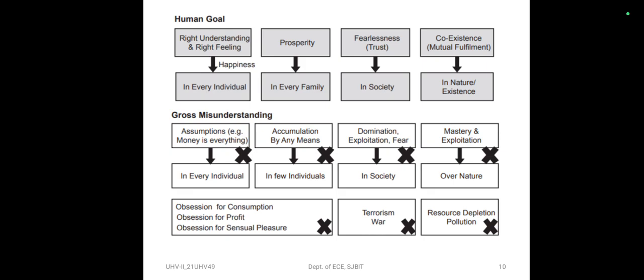The difference today is that we are using resources at a much faster rate than what nature can produce. We are generating so much waste and pollution, at such pace, that it is beyond nature's capacity to absorb the waste. That is why we are confronting this problem of resource depletion and pollution.